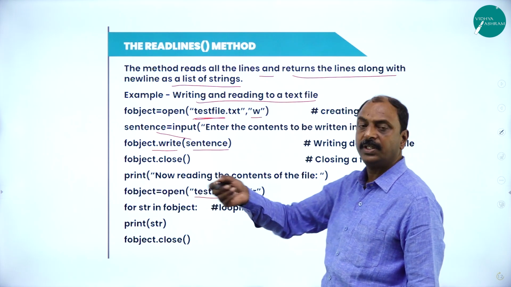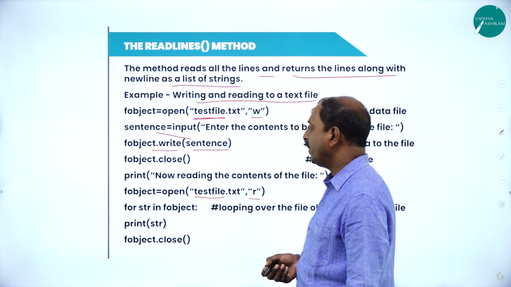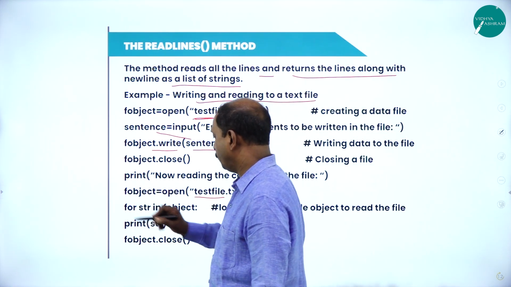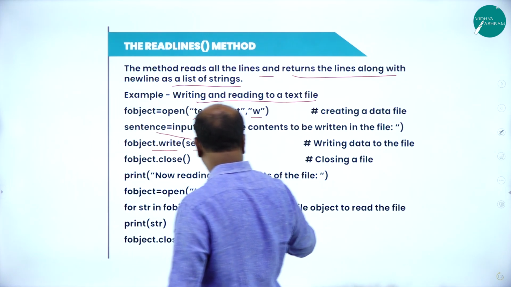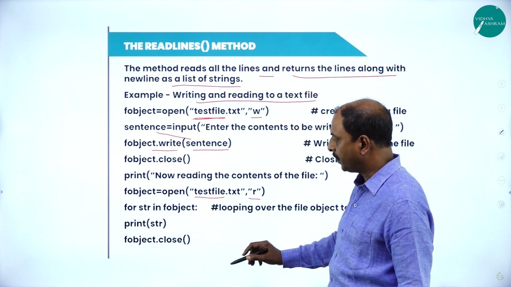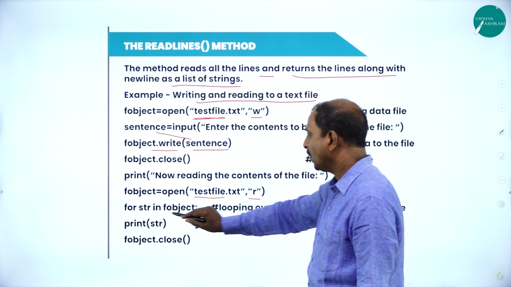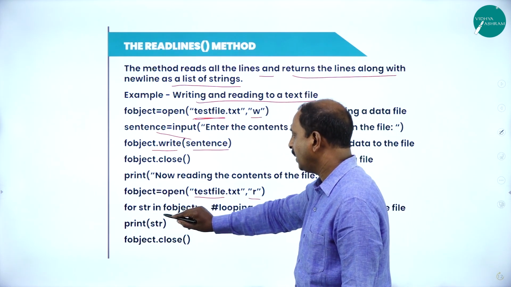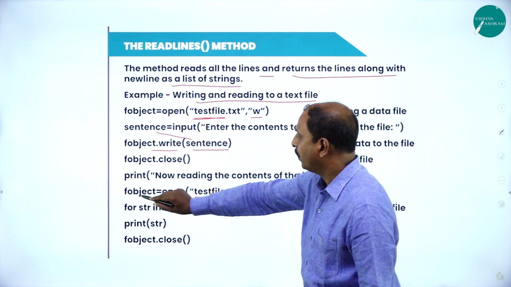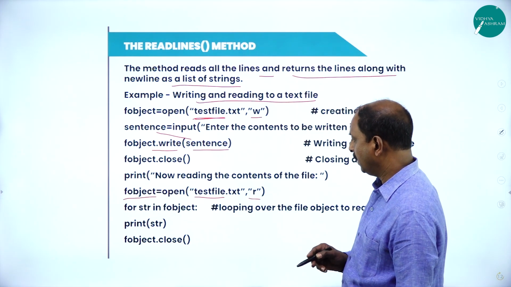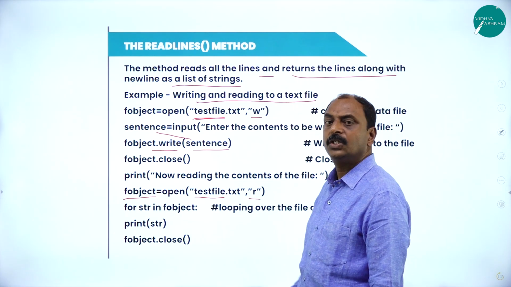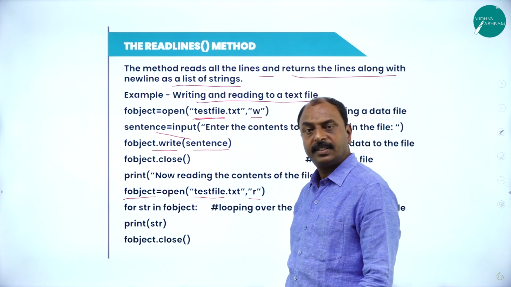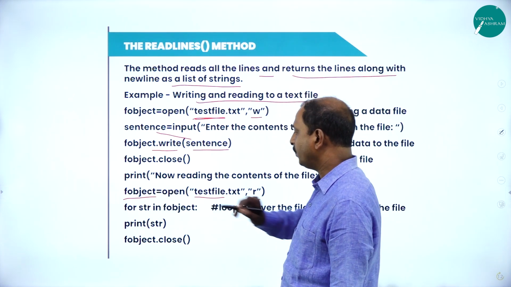Now here, as we have seen in the previous slide, we have to make use of a loop. So if you want to read the entire information or all the information, we are using a loop. So it is a for loop. str is a variable in f object. F object is the information here. So whatever the information stored in the test file, we are accessing using the object f object here.